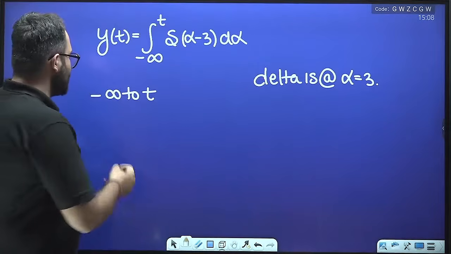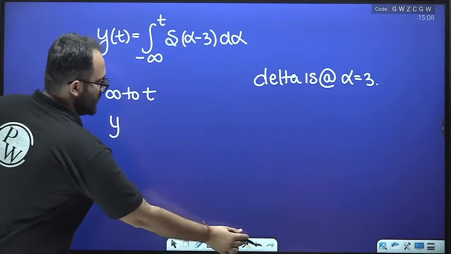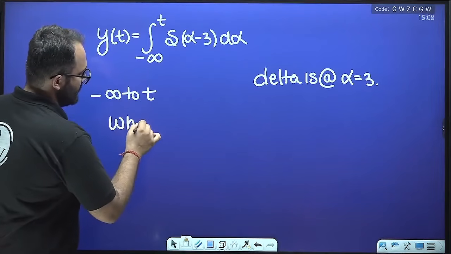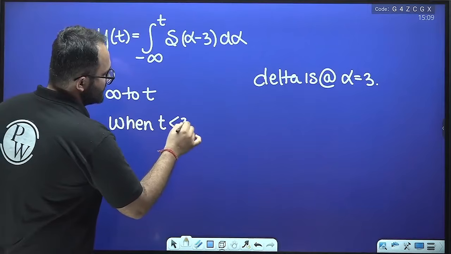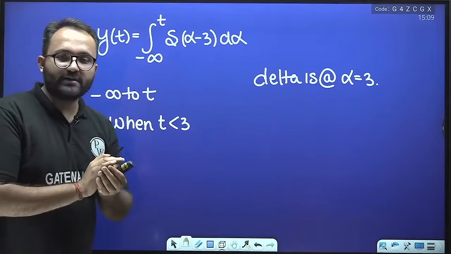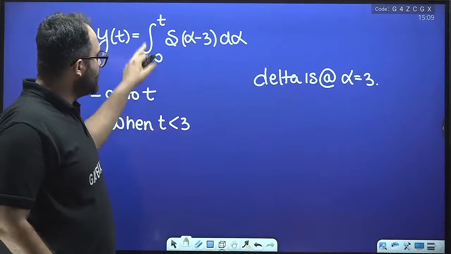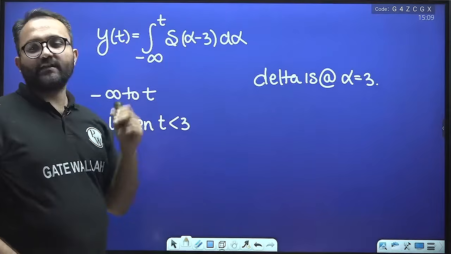Now obviously, when t is less than 3, if the upper limit is smaller than 3, then this integration will not contain the delta and the result will be 0.